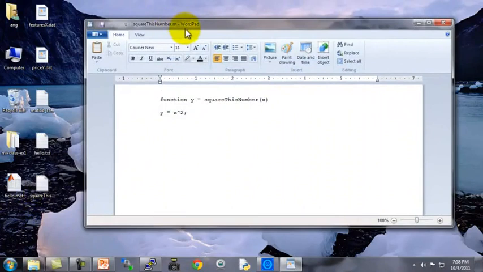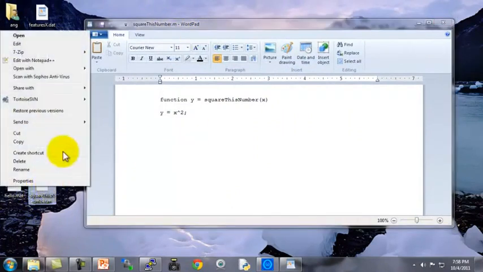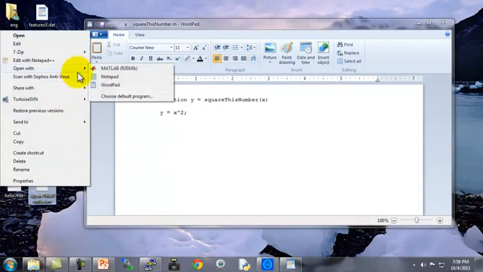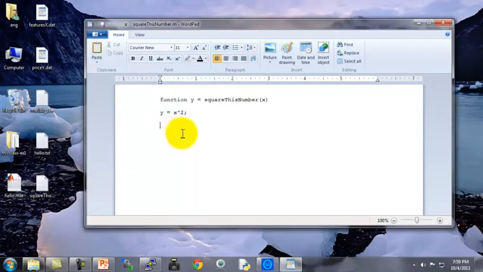Notice that I'm using the Microsoft program WordPad to open up this file. I just want to encourage you, if you're using Microsoft Windows, to use WordPad rather than Notepad to open up these files. If you have a different text editor, that's fine too, but Notepad sometimes messes up the spacing. If you only have Notepad, that could work too. But if you have WordPad as well, I would rather use that or some other text editor for editing your functions.